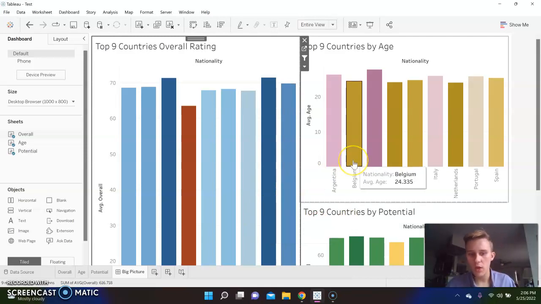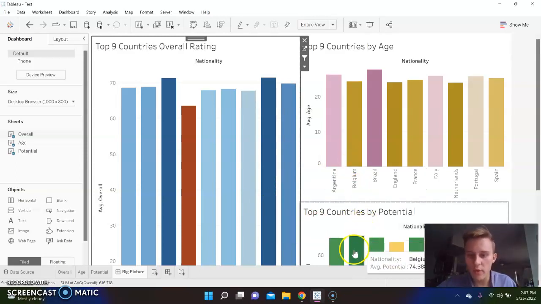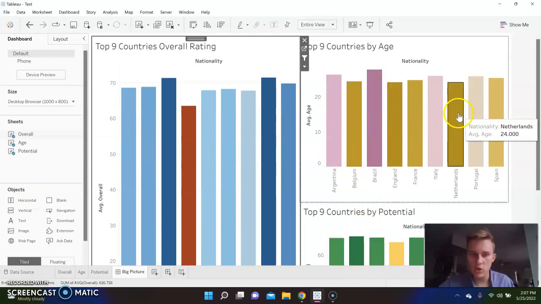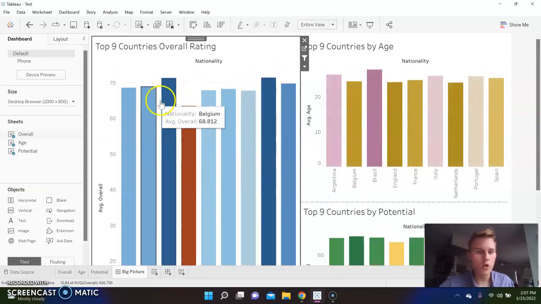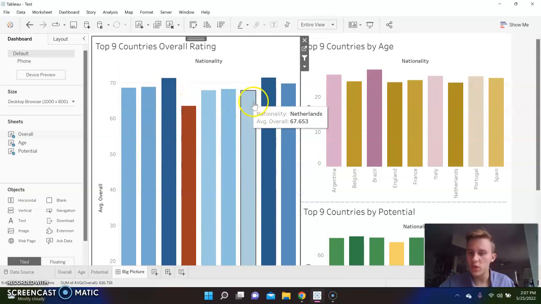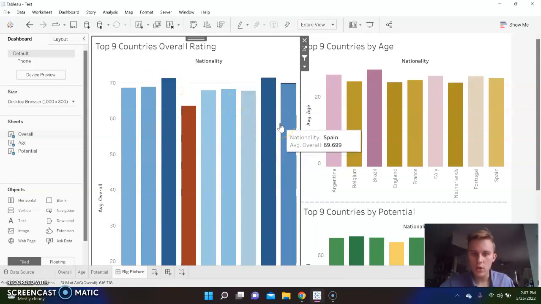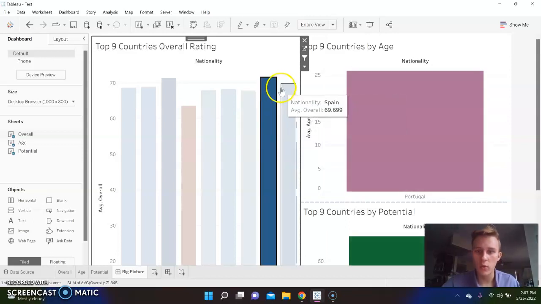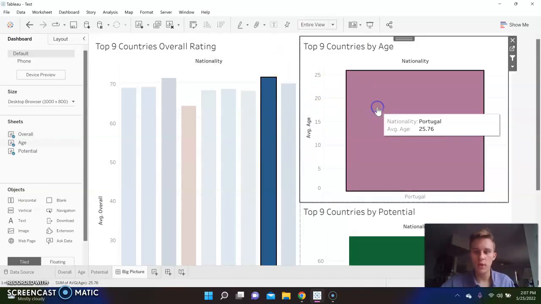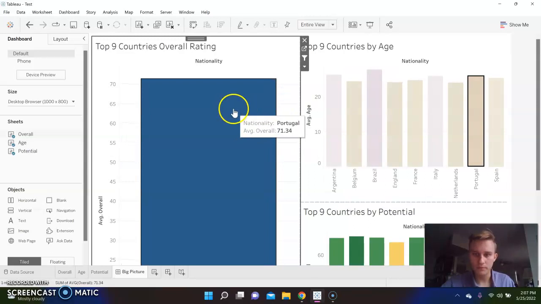The last key insight I want to focus on is that the data set, as far as it goes, seems to be very normally distributed when it comes to potential and age, but then when it comes to things such as the overall, you can see that the data is skewed to the left or right just a bit. So overall, you can see that within this data set, there is some data in the charts that is skewed, but that's just really what it's focusing on.